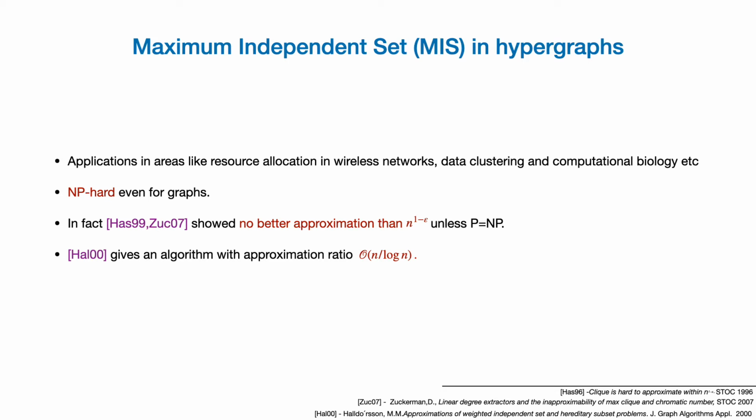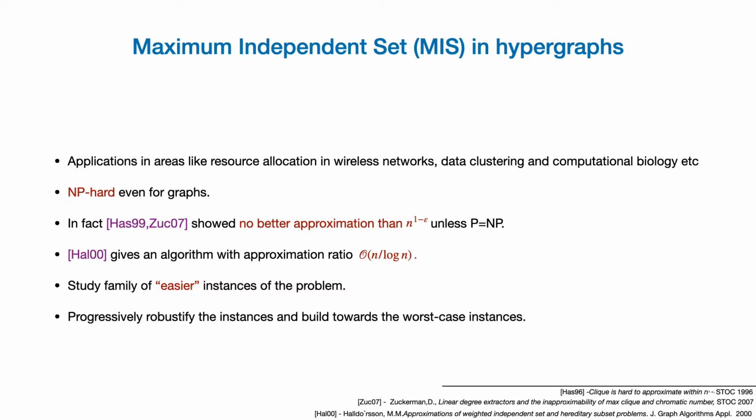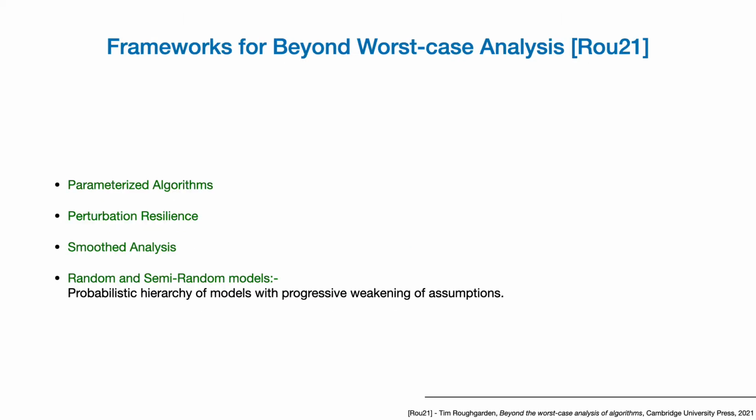Now, given such intractability, it's natural to consider easier instances of the problem. And the idea there is to progressively robustify these instances and build towards the worst case instances of the problem. This is an approach taken by the area called beyond worst case analysis of algorithms.